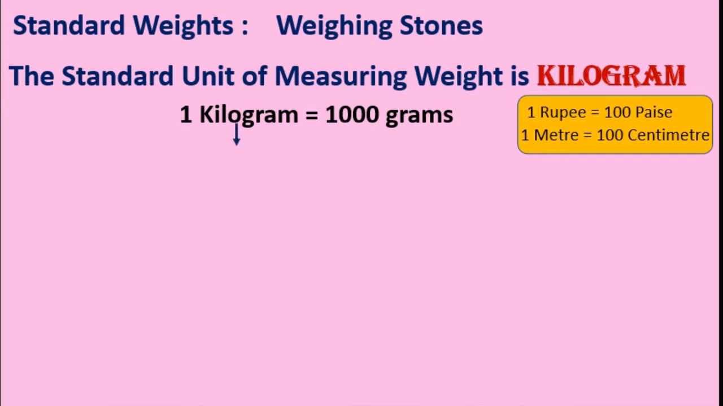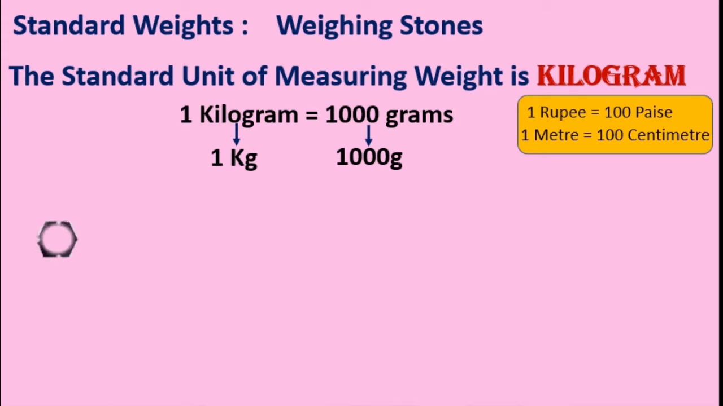And we write 1 kilogram like 1 kg. Remember this, 1 kg means 1 kilogram. And 1000 gram we write like this, 1000 g. G means grams. Okay.